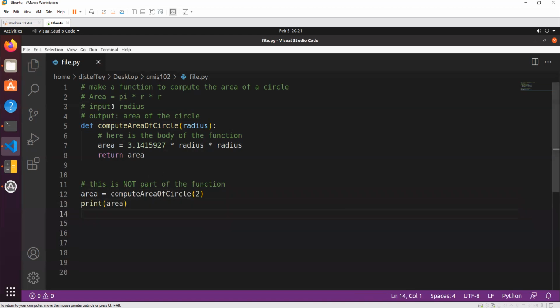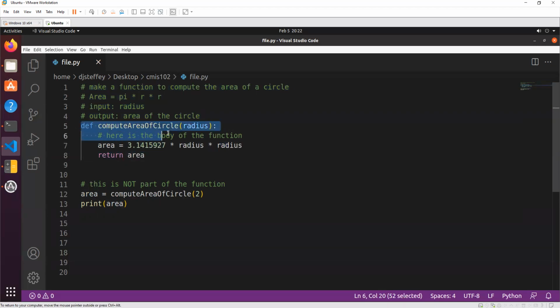So what's going to happen here is, Python executes from the top of the file down. So whenever we start running it, Python is going to start doing all this stuff. And of course, it sees these as comments, so it just skips them. Then it's going to get here and it says define. Oh, this is a function. So it processes this, but it does not execute it yet, even though it starts at the top and works its way down.